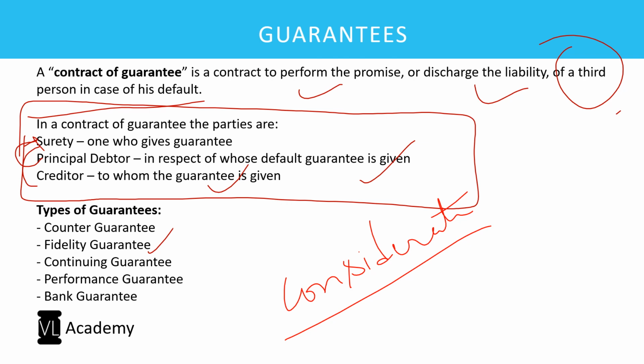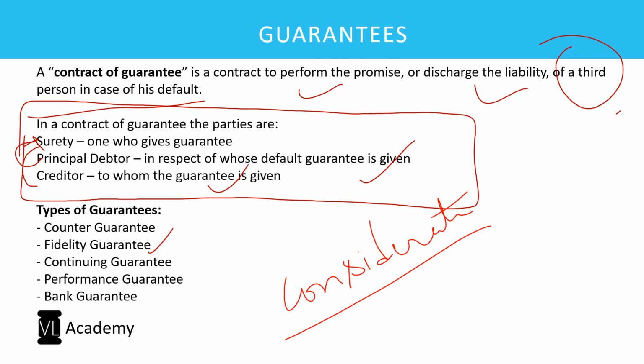That I agree. But when it comes to the surety, what is the consideration he is getting in order to be a surety or a guarantor? Is he charging something from the principal debtor? The answer is no. But will he be made liable in case of default of the principal debtor? The answer is yes. So what is the consideration he's getting for him to be a surety? And in case of no consideration, the contract should be void. Correct?